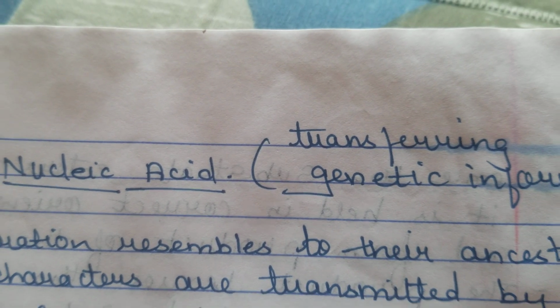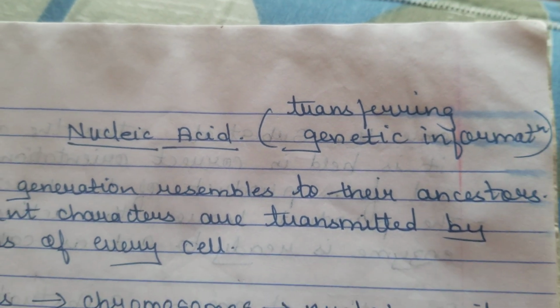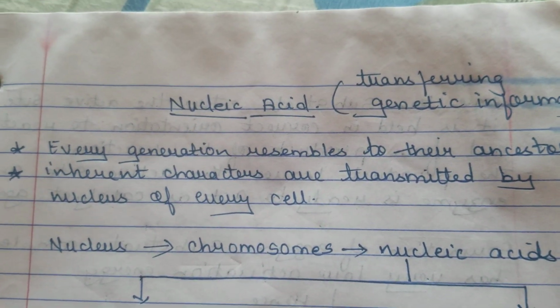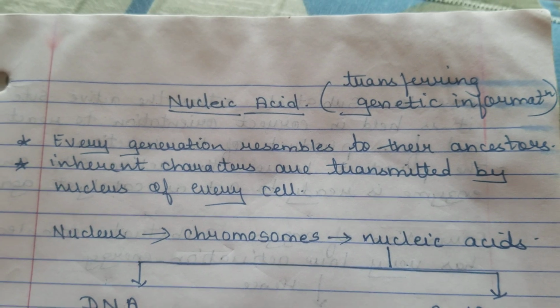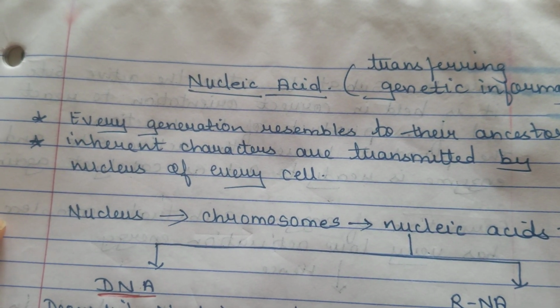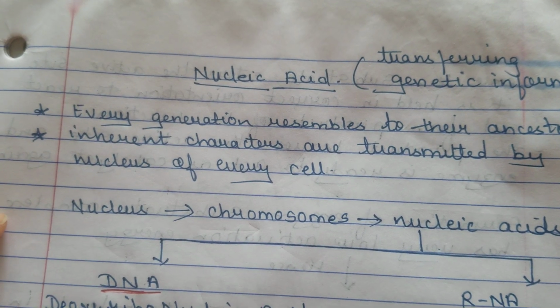Now we move on to the last topic of our chapter, that is nucleic acid. Nucleic acid is responsible for transferring genetic information. I have mentioned 2 points out here. Every generation resembles their ancestors, and the next point is inherited characters are transmitted by the nucleus of every cell.